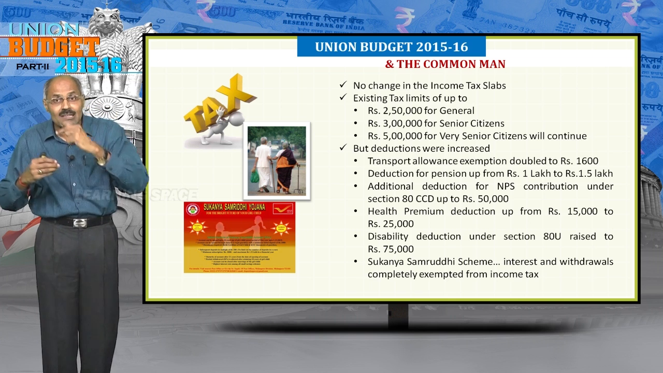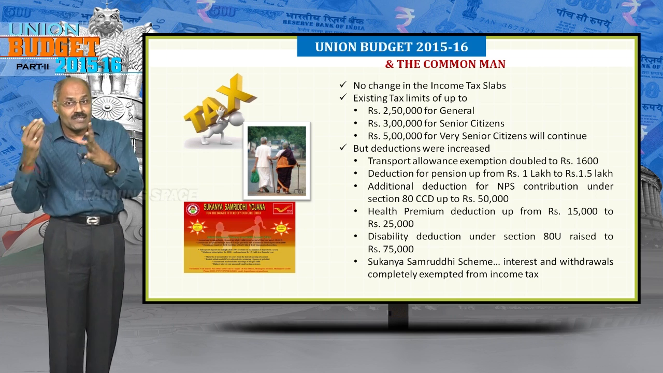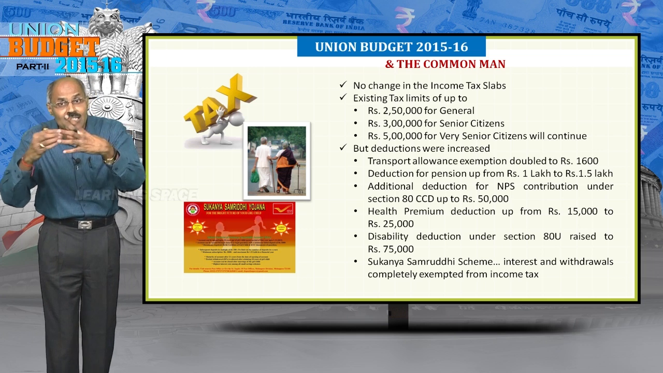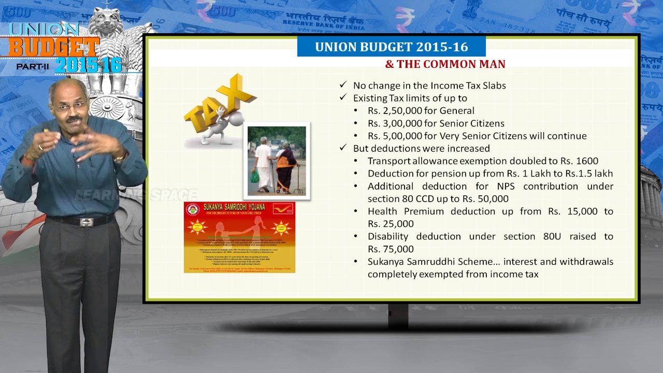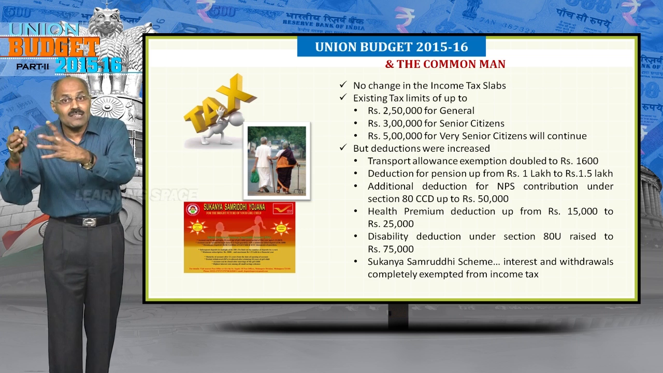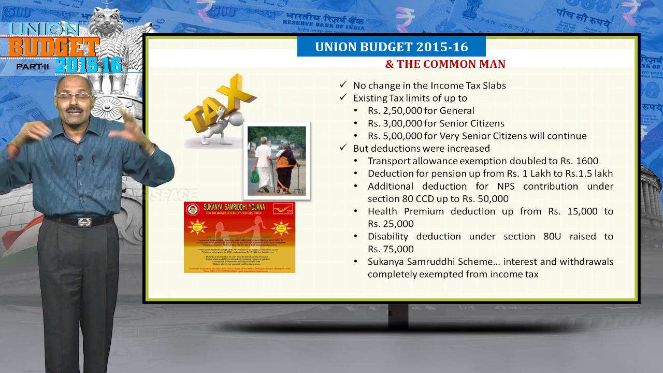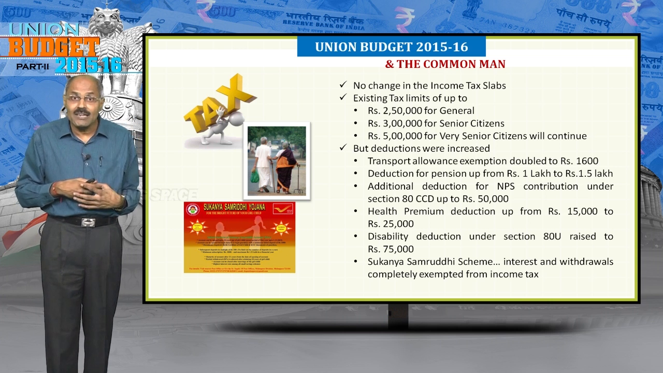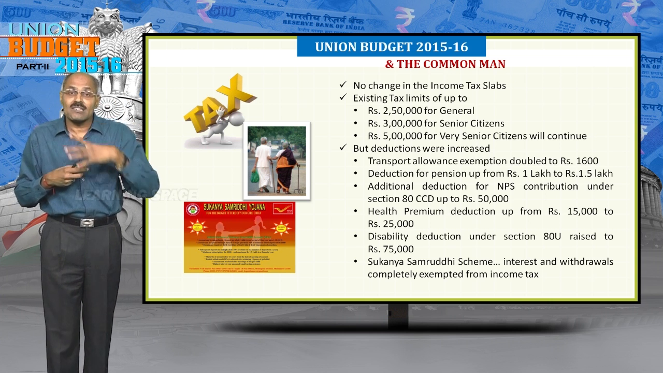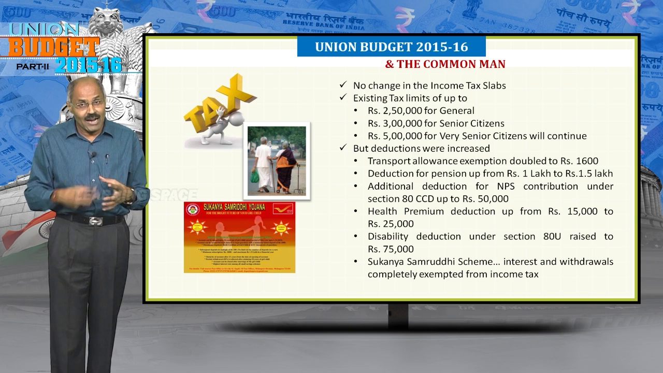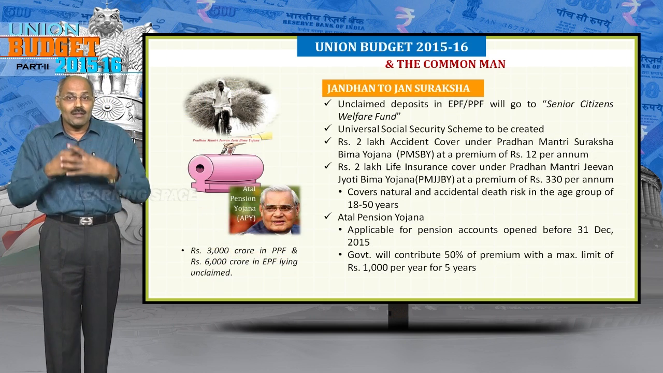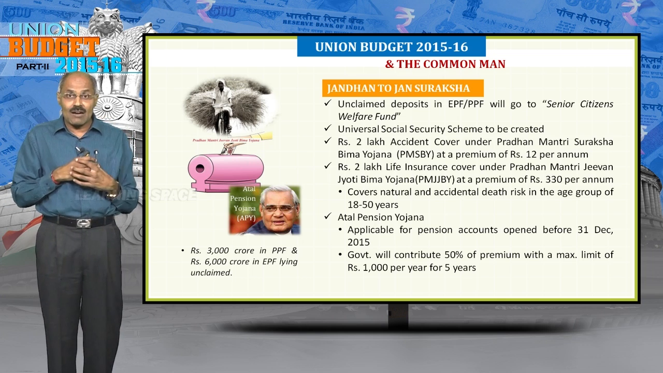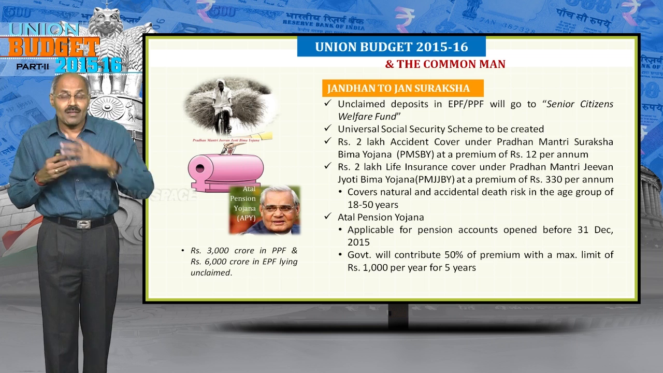And one more point is Sukanya Samruddhi scheme, which was recently announced by the Prime Minister. Here, for the girl child, if you invest, interest and withdrawals are all free from income tax. Right? This is the benefit given to increase the savings towards the girl child. Right? Look into the next one. For the common man, this year some innovative schemes were announced. I would like to tell you.